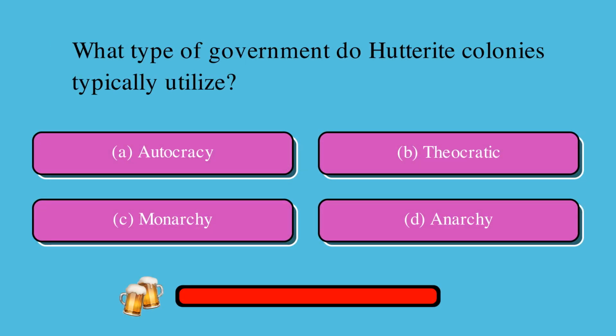What type of government do Hutterite colonies typically utilize? Is it A, autocracy, B, theocratic, C, monarchy, or D, anarchy? The correct answer is B, theocratic.